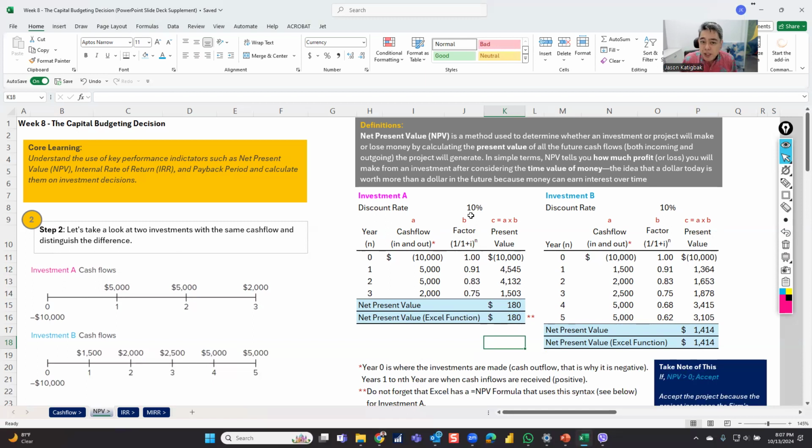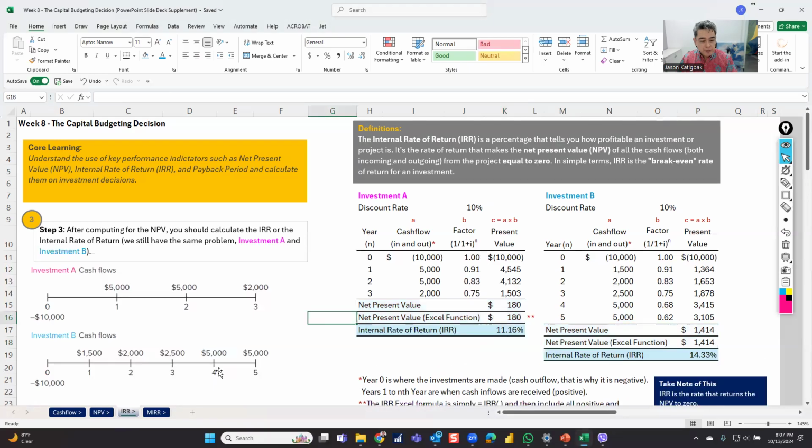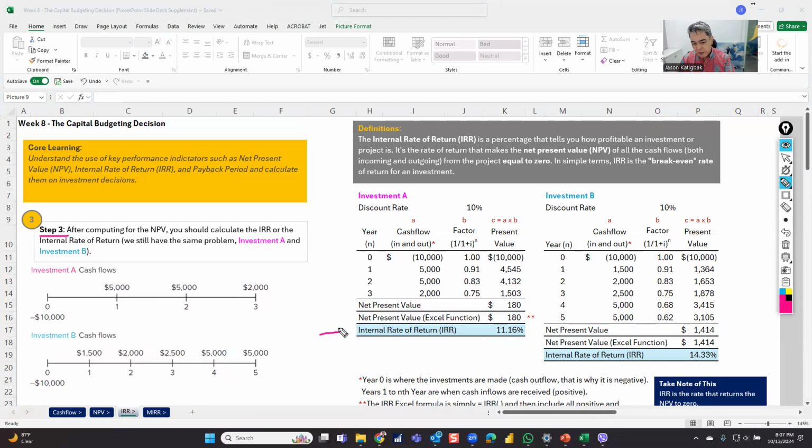Now, you know that it's not enough looking at NPV. That's why in any capital budgeting decision, we need to also consider another one, which is the IRR. So for the IRR, I'll go here on the third tab. It's the same project, the same investment that we have. So we're now going to do step 3, and I'm highlighting the IRR instead of the net present value.